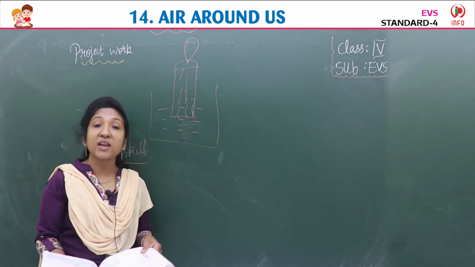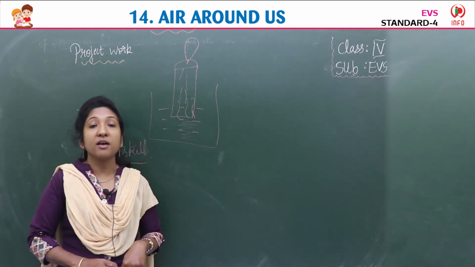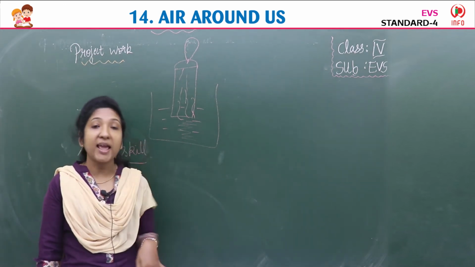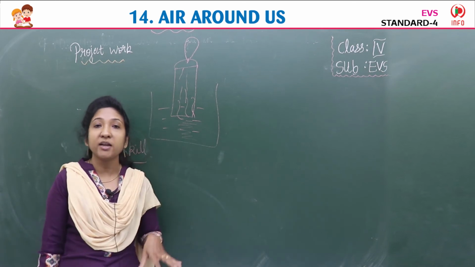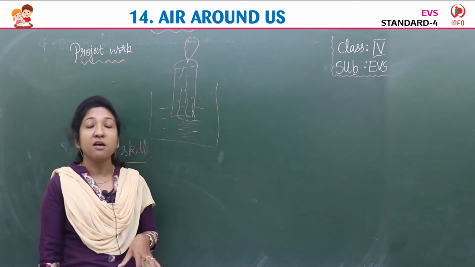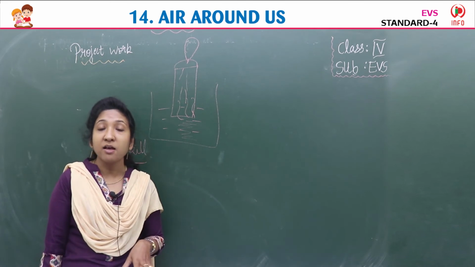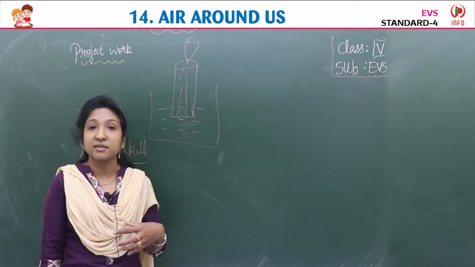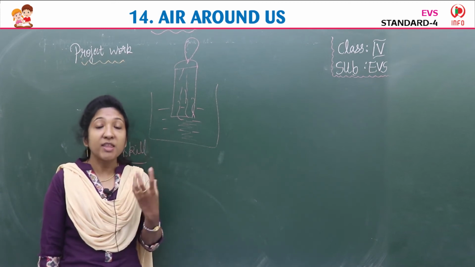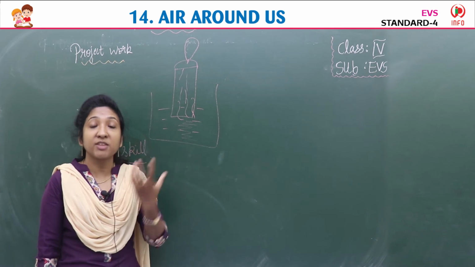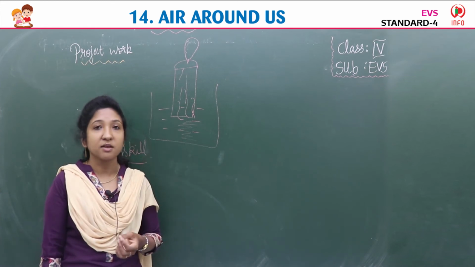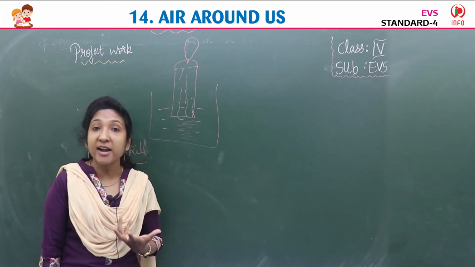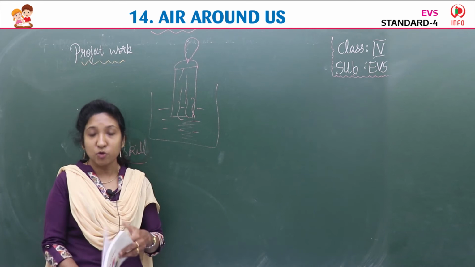First one, respiratory and heart problems. If we breathe that dirty air, if we are living in that kind of air, what happens in the polluted air? We get heart problems. Respiratory means related to lungs. Lungs are an internal organ. With the help of lungs we are breathing, isn't it? So lungs get infected, or we get heart problems because of air pollution.